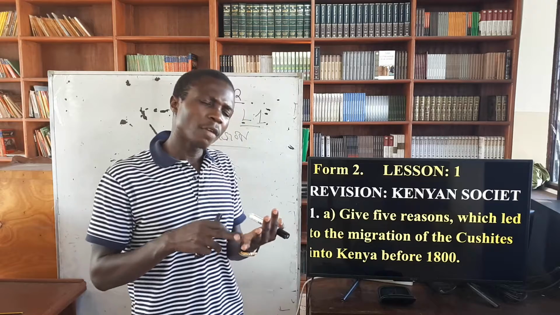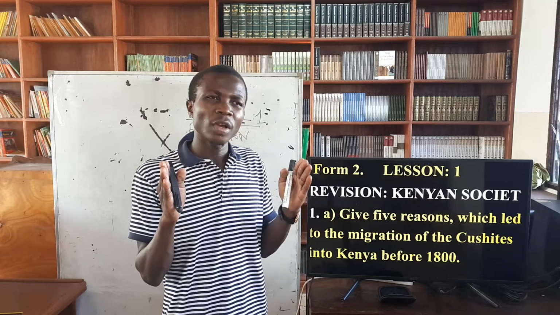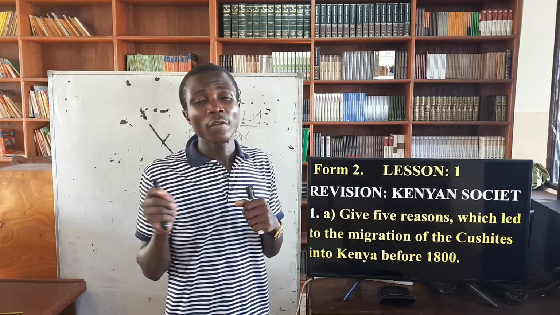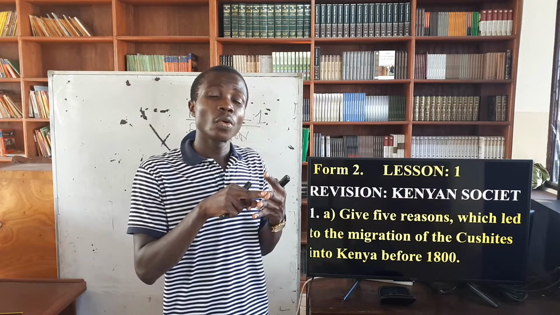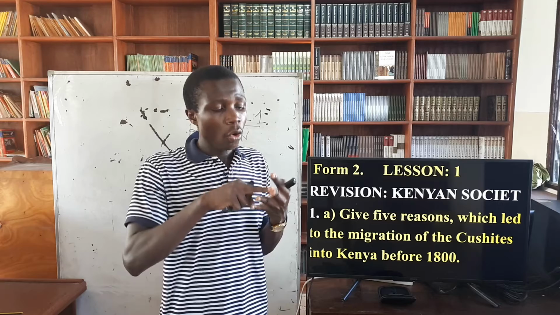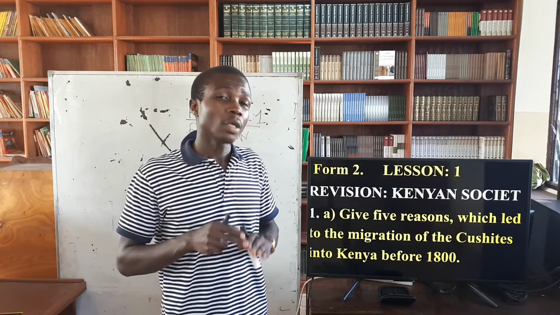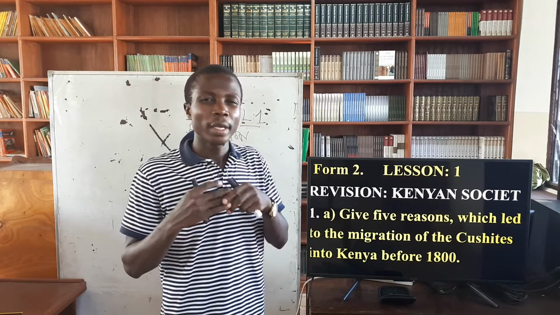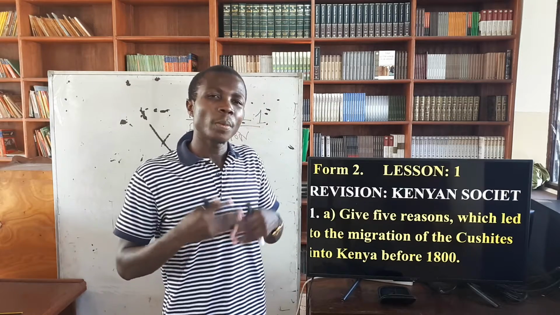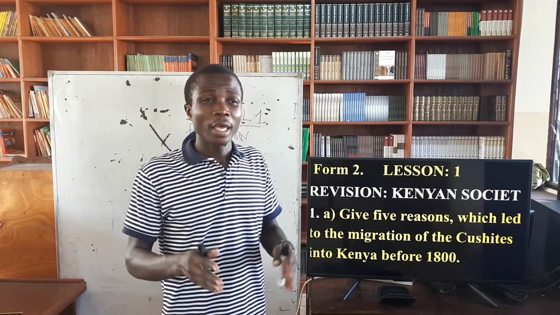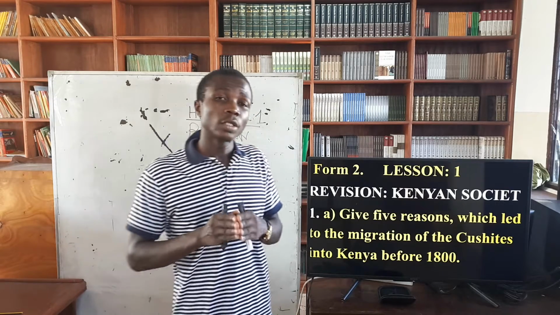When you talk about the first community that came to Kenya, that is the Kushites, we have two groups of Kushites. We have the southern Kushites, and we also have the eastern Kushites. Eastern Kushites are like Somali, Rendile, Oromo, Gabra, and so on. Then for southern Kushites we have Sanye or Dahalo. So that's the Kushites. Then there are some of the reasons that made these people come to Kenya. That's the next area that a student should always know as far as the topic is concerned.